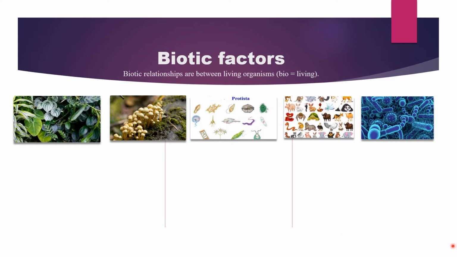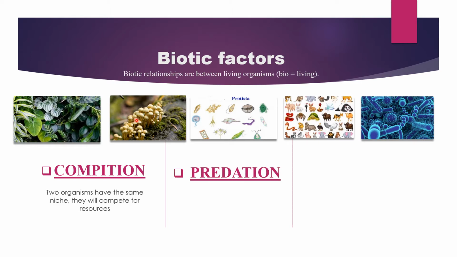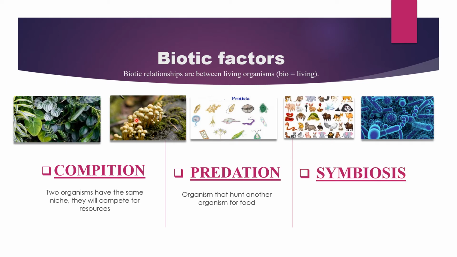The relationships between species in communities are an important factor in natural selection and help shape the evolution of the interacting species. There are three major types of community relationships, the biotic relationships. Number one, competition. Number two, predation. Number three, symbiosis.